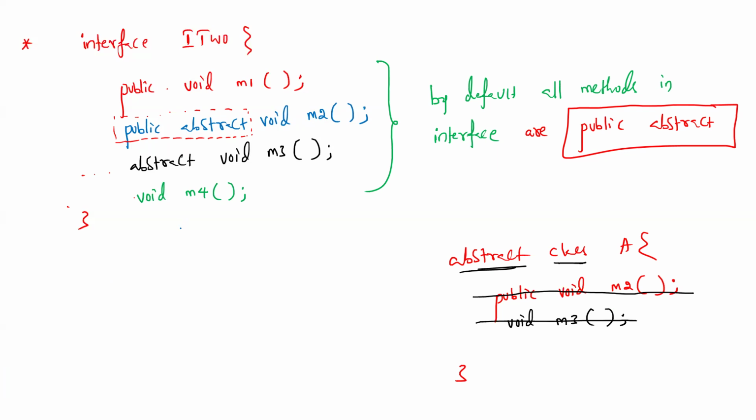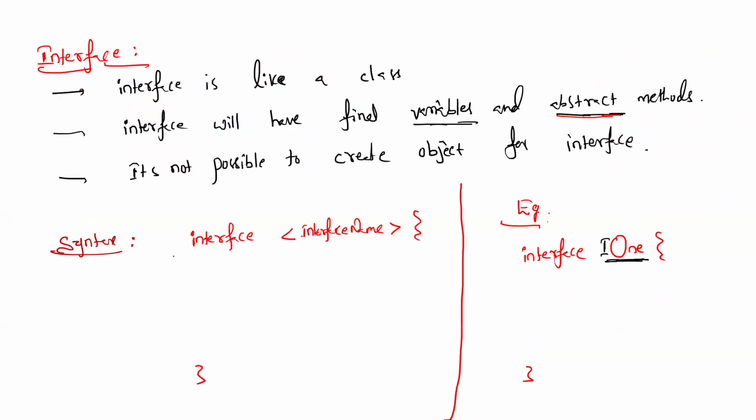So this is the introduction of interface. An interface will have final variables and also abstract methods. If an interface has abstract methods, then what's the purpose of those abstract methods? Someone read the second statement.